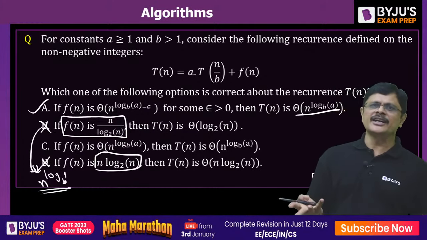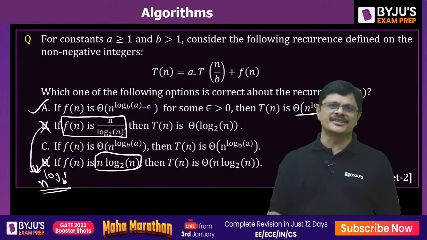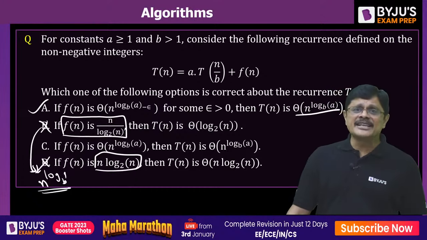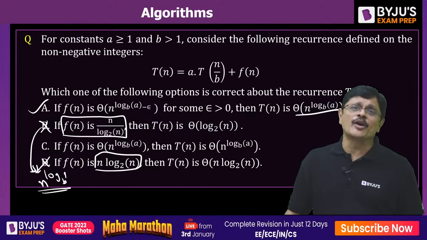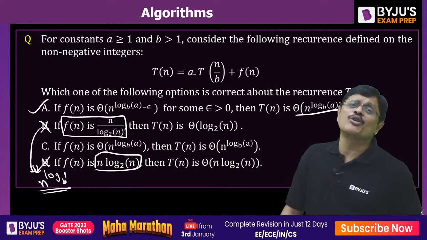Any other result also does not work because unless you know a and b, you can't make any decision here, sir. And if you see C option, he says that f(n) is of same order of growth as n power log a to the base b, then T(n) is, of course, here we should also have the regularity condition, sir.